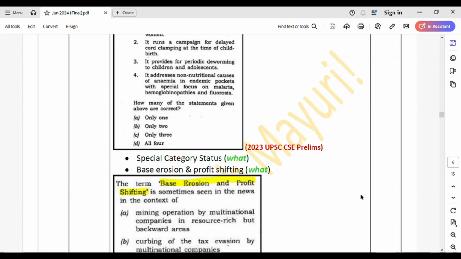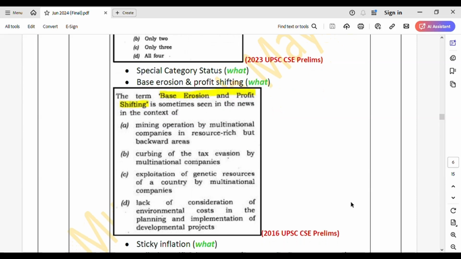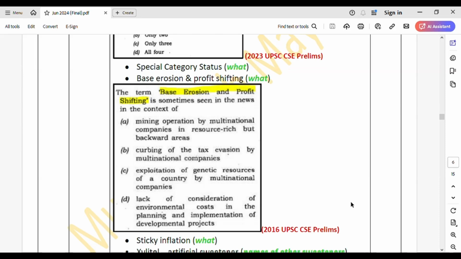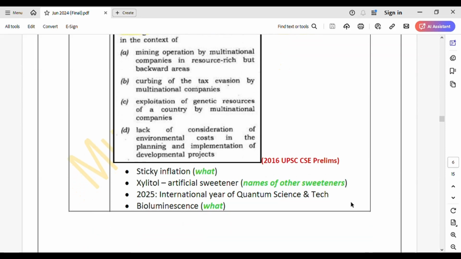Then go through special category status. What is it? Then base erosion and profit shifting. There was a PYQ on it before, so it becomes important. Just a one-liner on what it is. Then what is sticky inflation? Then we have xylitol, which is an artificial sweetener. See the names of other artificial sweeteners as well, like aspartame, stevia, all these.